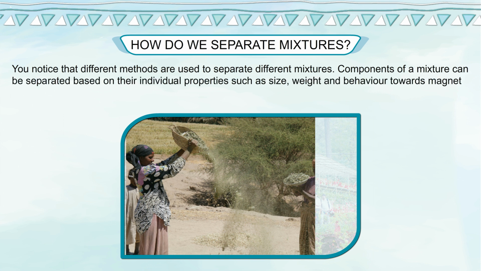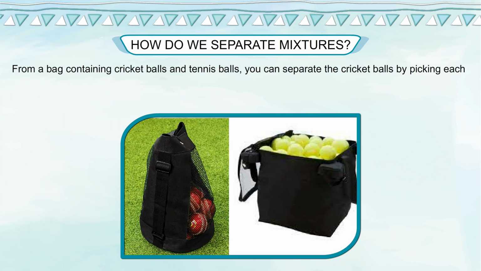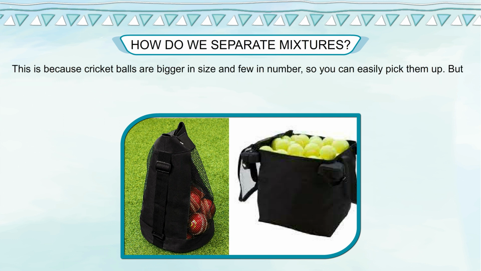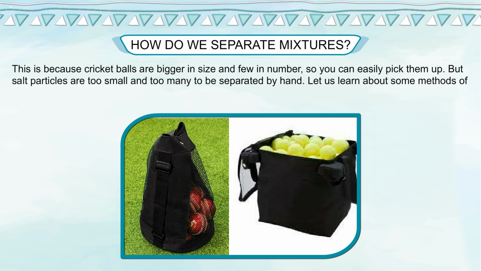Components of a mixture can be separated based on their individual properties such as size, weight, and behavior towards magnet or solubility in water. From a bag containing cricket balls and tennis balls, you can separate the cricket balls by picking each one with your hands. But you can't use the same method to separate salt from pepper. This is because cricket balls are bigger in size and few in number, so you can easily pick them up. But salt particles are too small and too many to be separated by hand. Let us learn about some methods of separation.